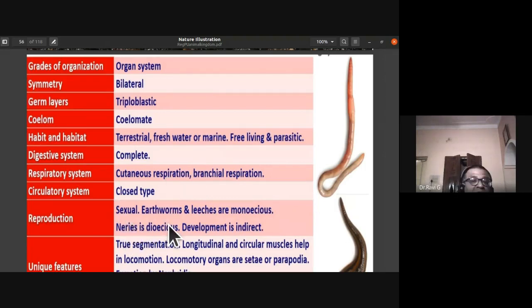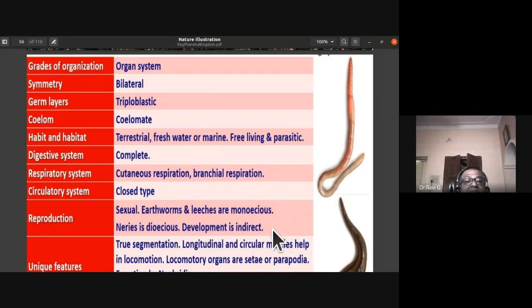Reproduction: sexual reproduction takes place. Earthworms and leeches are monoecious. Monoecious means single house. Both male and female reproductive organs are present in the same organism. So when we are talking about monoecious, we are saying that they are hermaphrodites or bisexuals. Nereis is dioecious. You can notice the male and female Nereis. Development is indirect. Even they have larval stages.